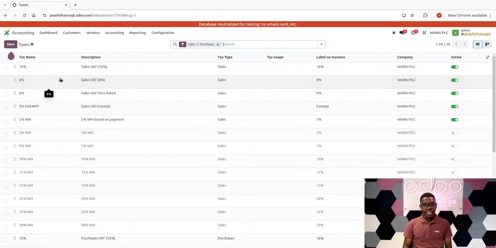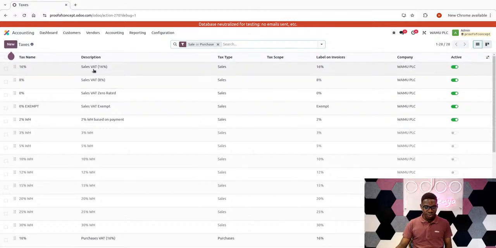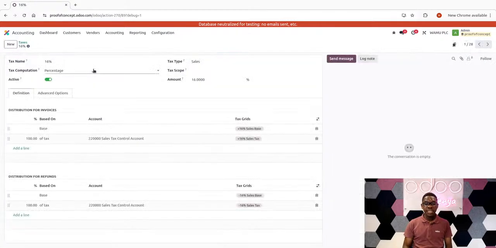And the key thing I would like to point out at this juncture is the concept of understanding the tax record itself, because right now here I can see you have 16% VAT, but distinguishing between the tax itself and what we refer to as a tax group. The distinction between those two has to come out clearly, especially when you're creating taxes for someone who does not have a localization and you're just starting from scratch. Then you're supposed to ensure your taxes are set up correctly and your tax groups are equally set up correctly. So what is a tax group, rather?